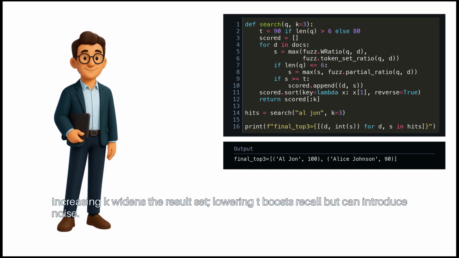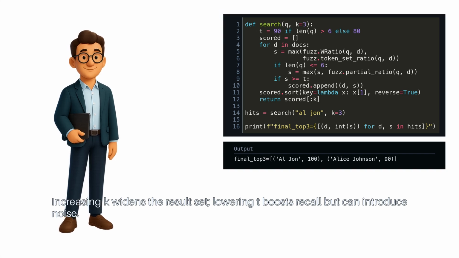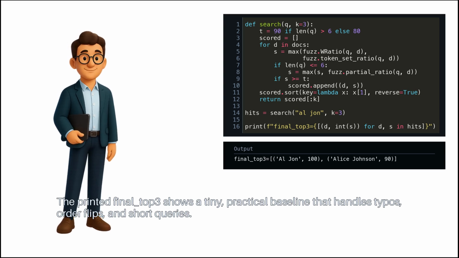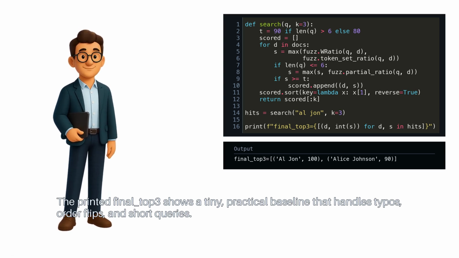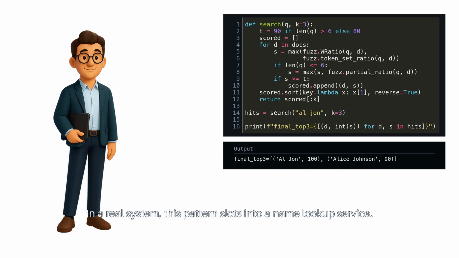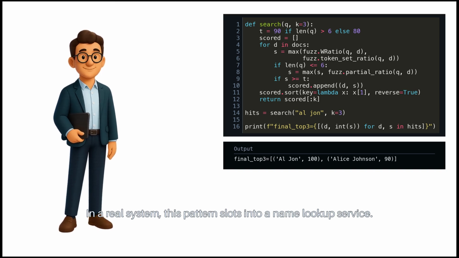Increasing K widens the result set. Lowering T boosts recall, but can introduce noise. The printed final top 3 shows a tiny, practical baseline that handles typos, order flips, and short queries. In a real system, this pattern slots into a name lookup service.